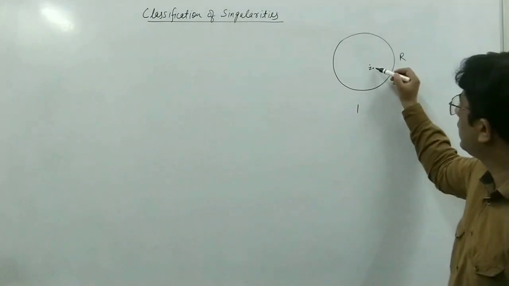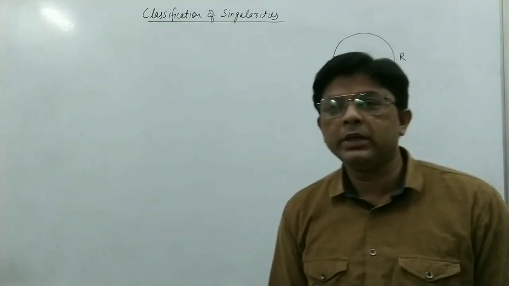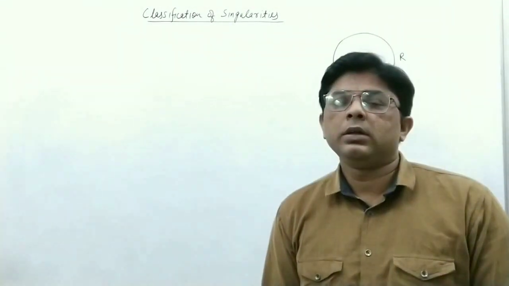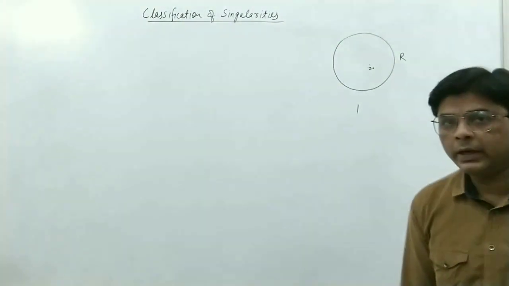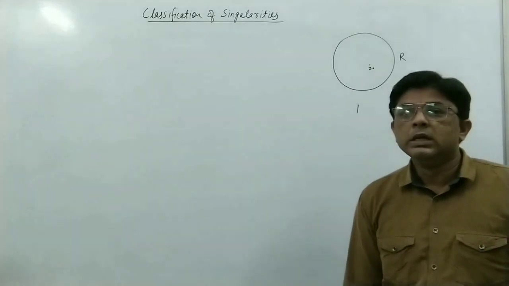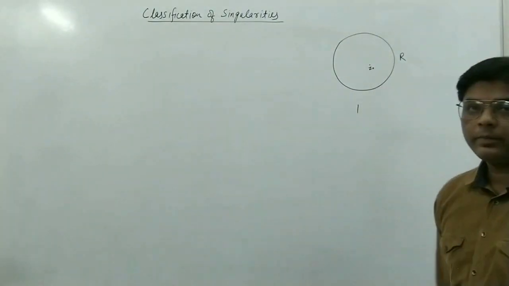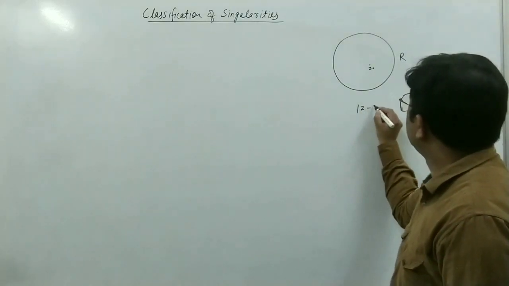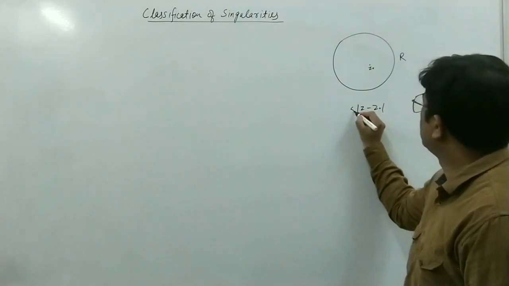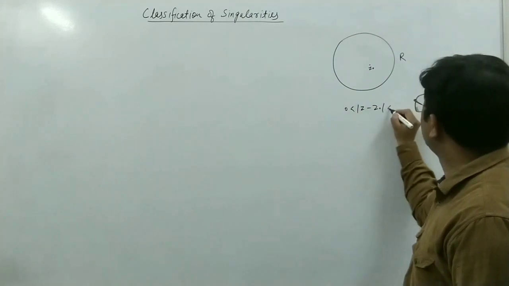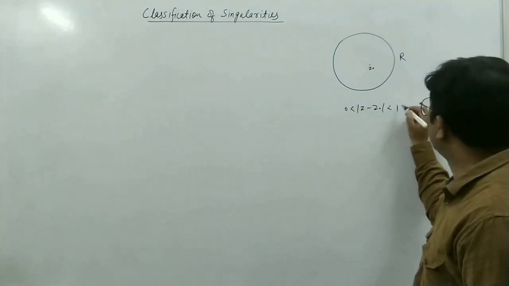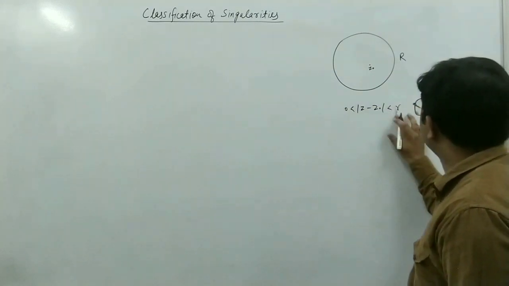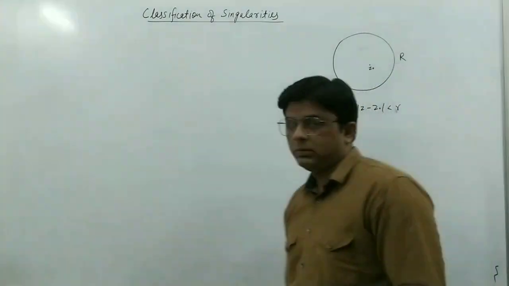Okay, this point z0 is a singularity, it means at this point the function is not analytic or may not be defined. Suppose we delete this point, then we can write the region as 0 < mod z minus z0 < r, where r is the radius of that region.